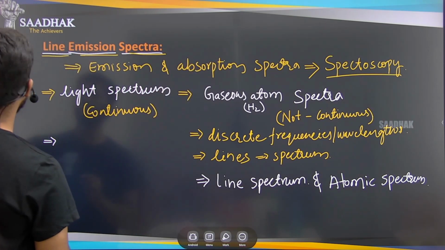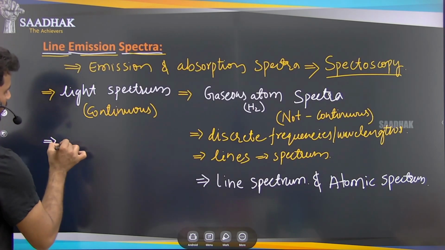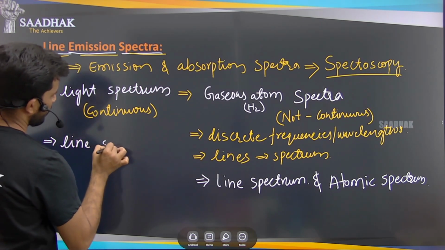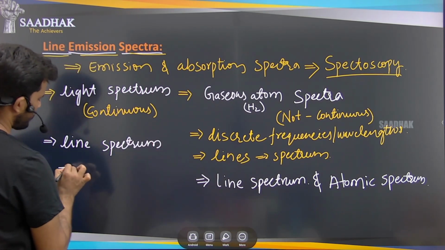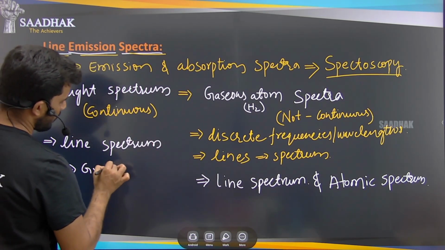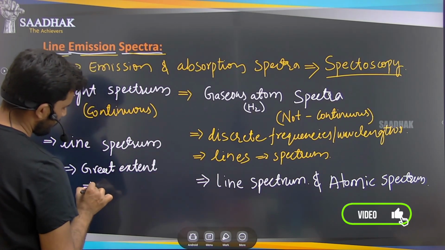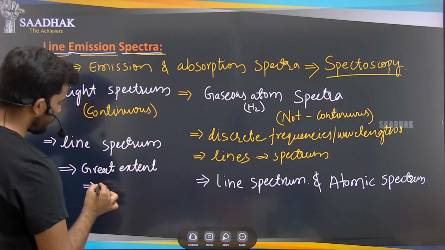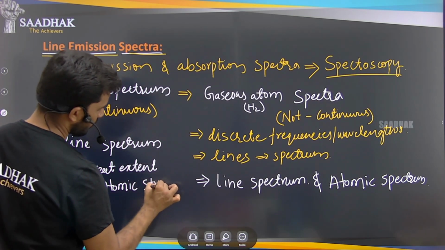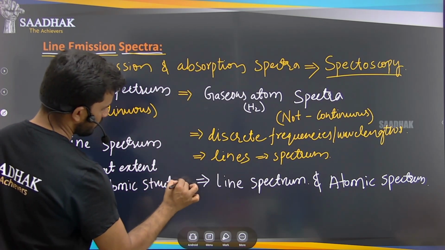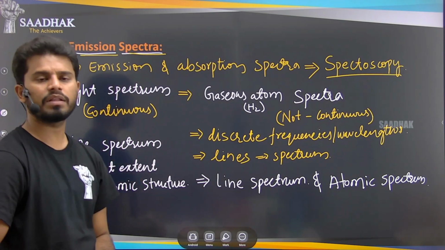For example, this line spectrum helped us to a great extent in finalizing or giving the atomic structure. Sir, how? అటామిక్ స్ట్రక్చర్కి ఈ లైన్ స్పెక్ట్రమ్కి సంబంధం ఏంటి సార్ అనొచ్చు మీరు, రైట్?